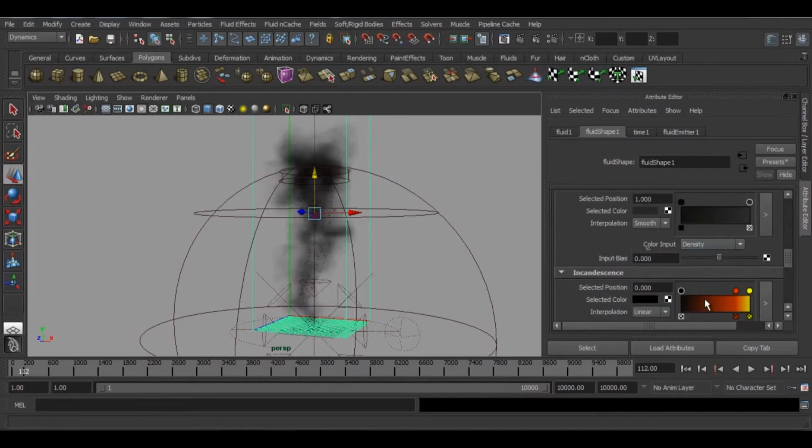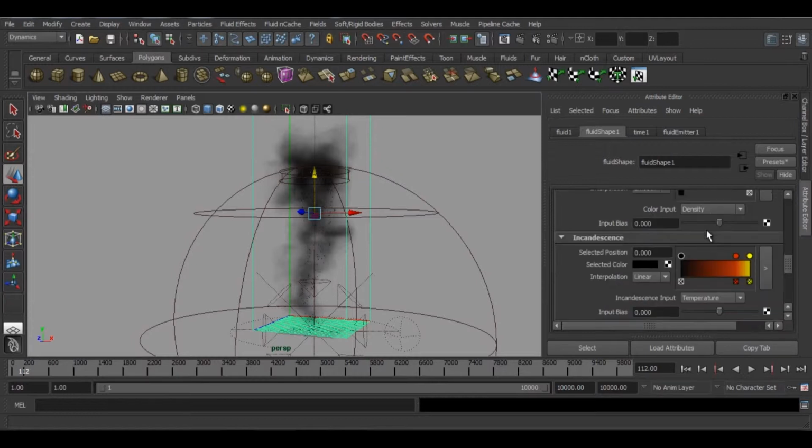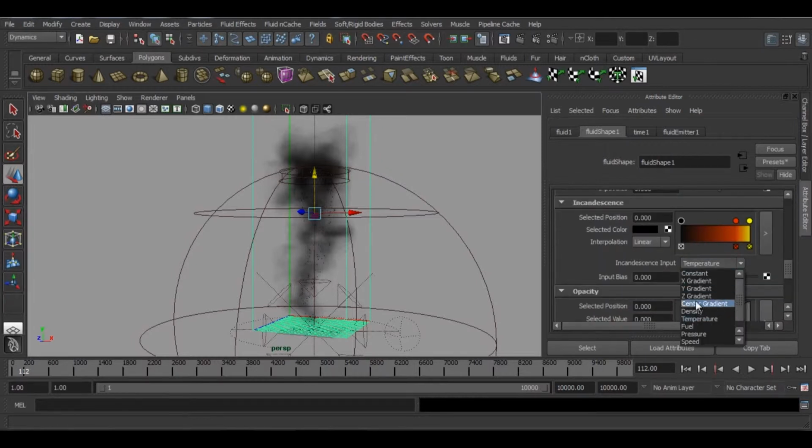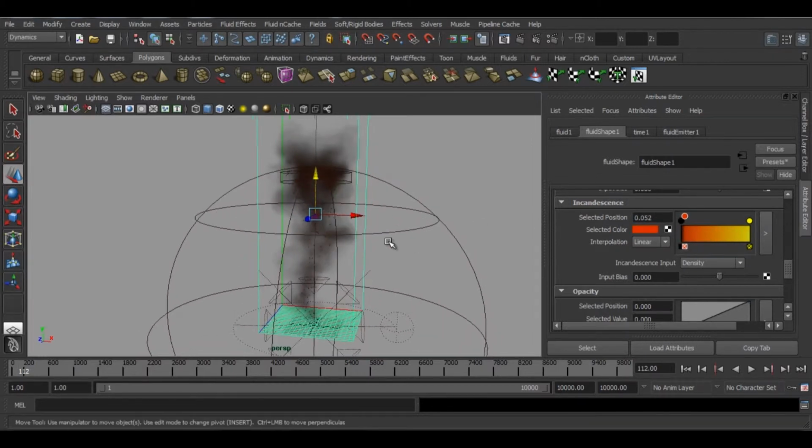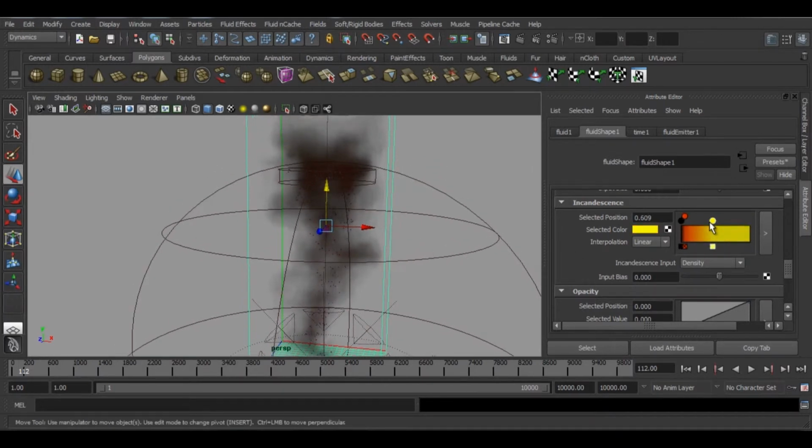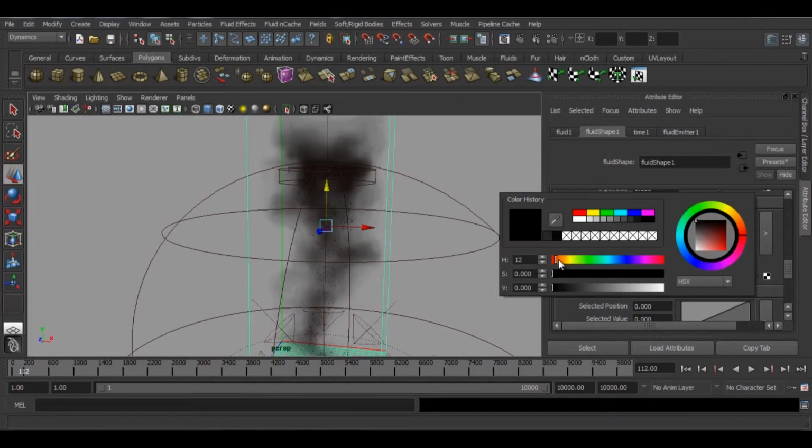Incandescent does the same thing. You can add the same map in it. Just for demonstration's sake, if we change this to density and change the color, you can now see a little orange color. If we remove this black, let's change it to say orange.